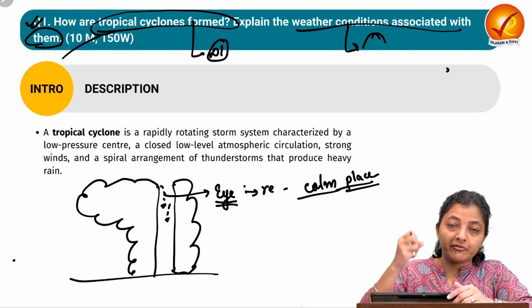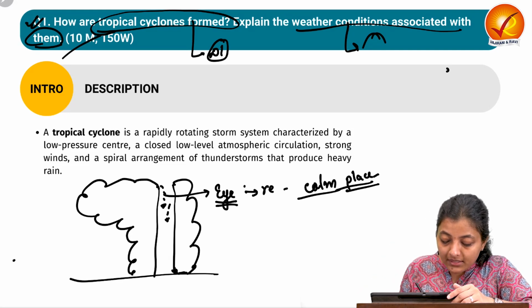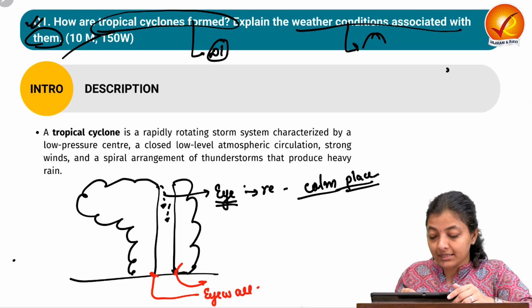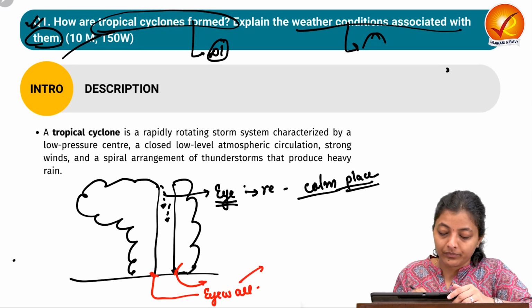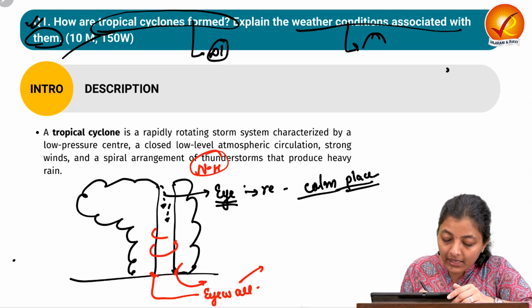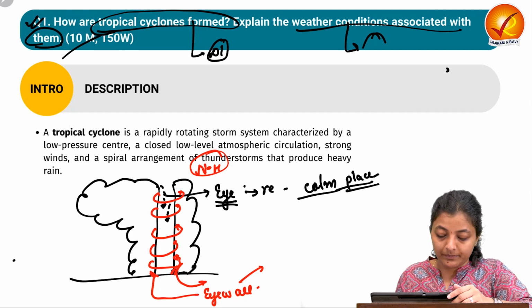No uprising of wind, etc. Now, next come this point and this. These are the eye wall. So these are the areas of the maximum destruction. As we have seen that in the northern hemisphere, it rotates in the anti-clockwise direction. Okay, so this is the eye wall and the area of the maximum destruction.